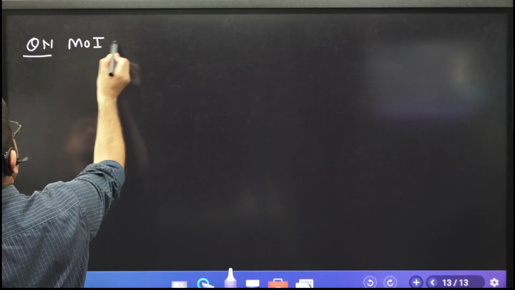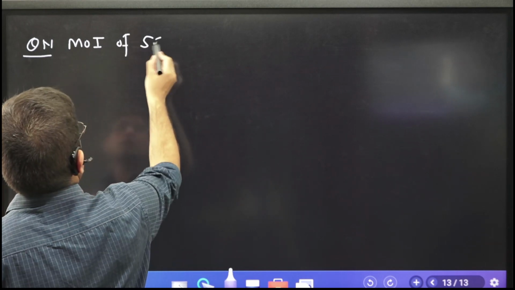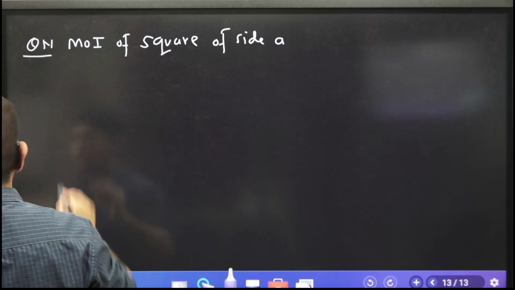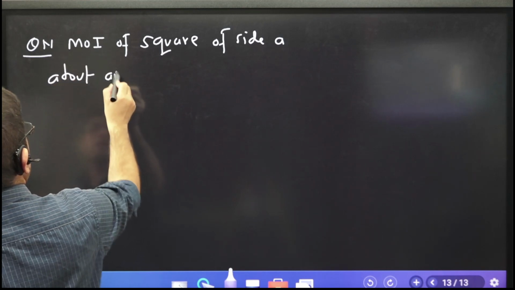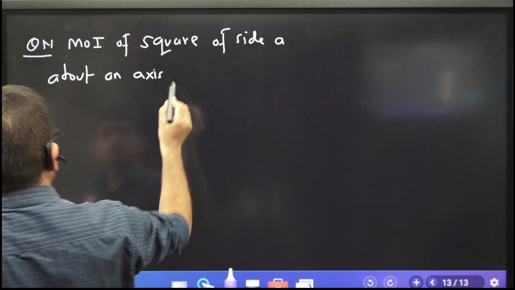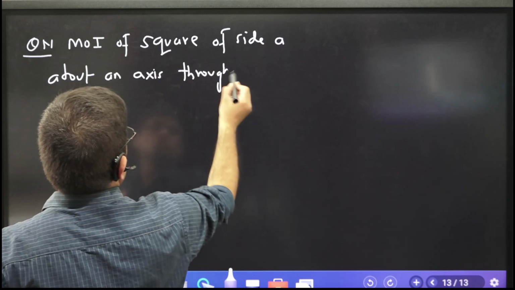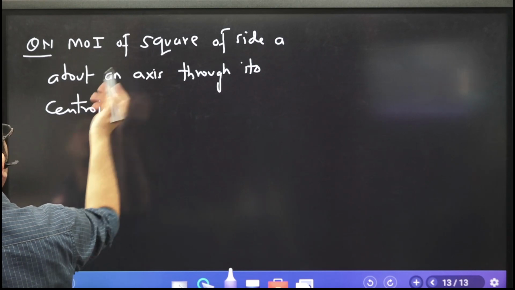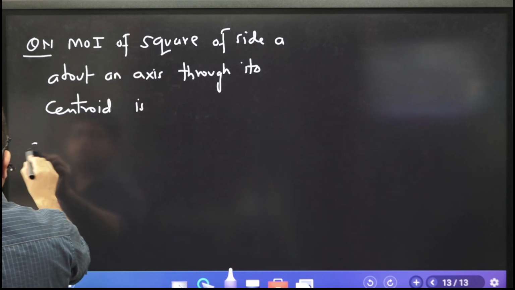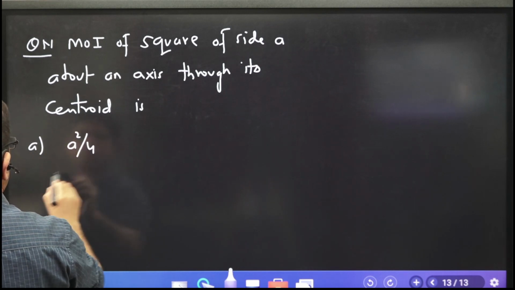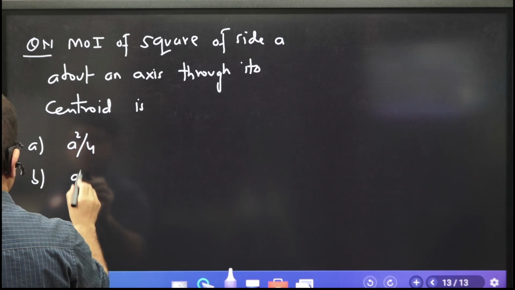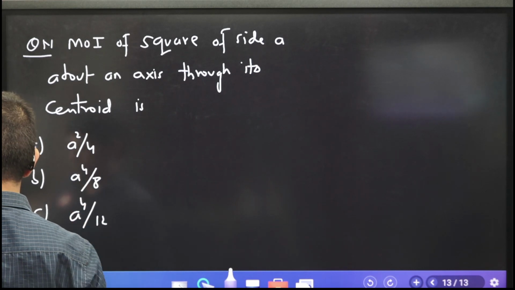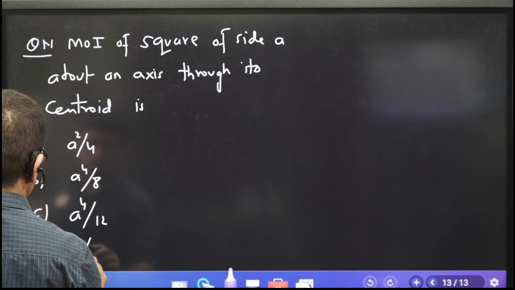Moment of inertia of a square of side a about an axis through its center of gravity, through its centroid, let's say, not center of gravity, is: answer choices are a square by 4, then a raised to power 4 by 8, then a raised to power 4 by 12, then a raised to power 4 by 36.